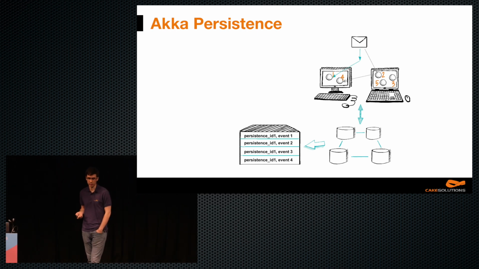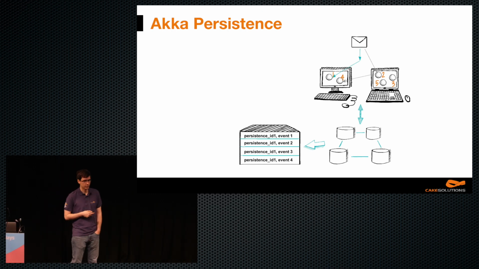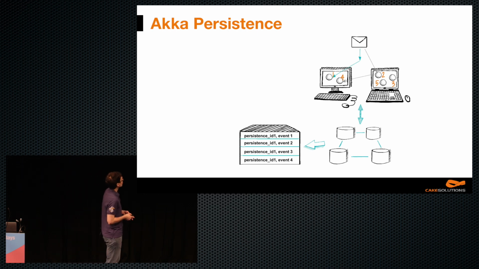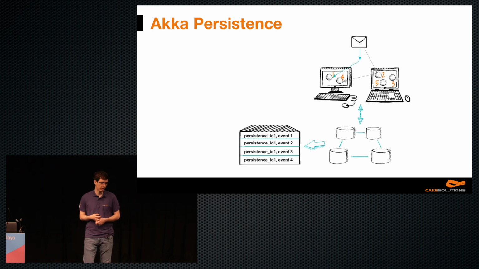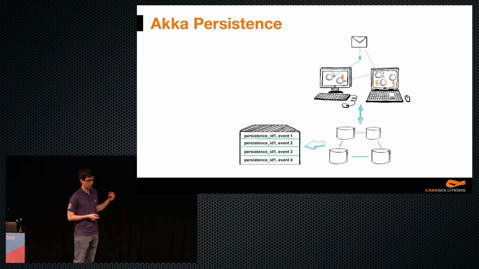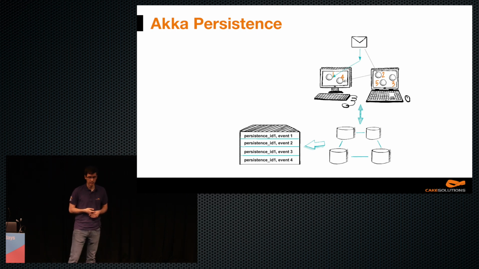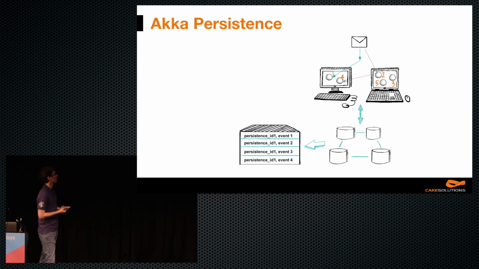These actors have a mutable state, but this state is only in memory. So when the actor receives a message, it can change its mutable state. But if the actor dies, or if the whole machine dies, we would lose that mutable state. So Akka persistence stores the events, so the changes to the mutable state, in a database, in a log. It's essentially a write-ahead log. And if there's a failure, then the actor can replay these messages from the log and reconstruct its mutable state. Similarly with rebalances: when the actor moves to a different node, it can do the same and reconstruct the state.